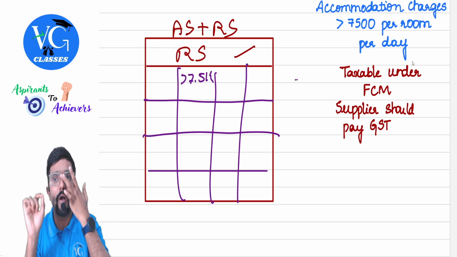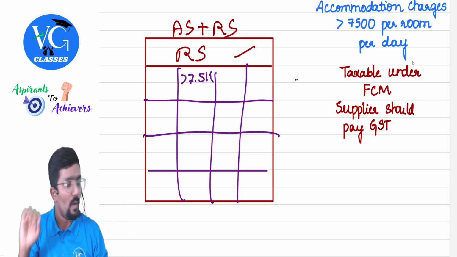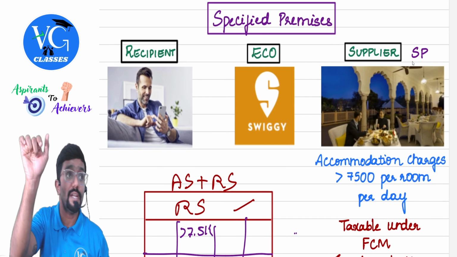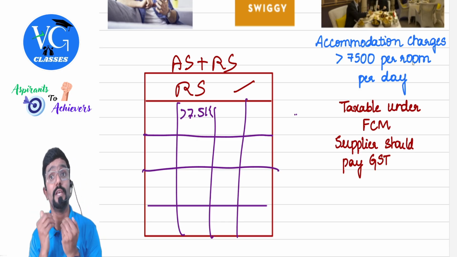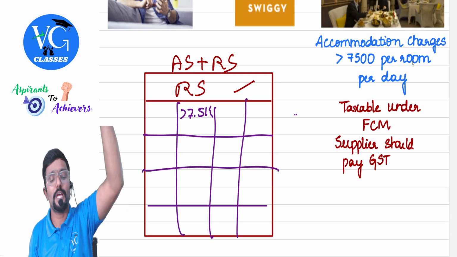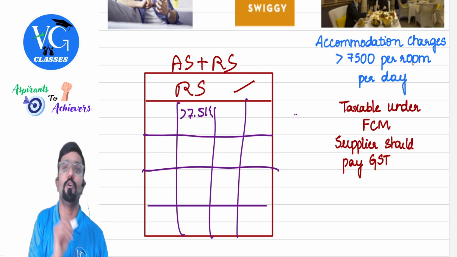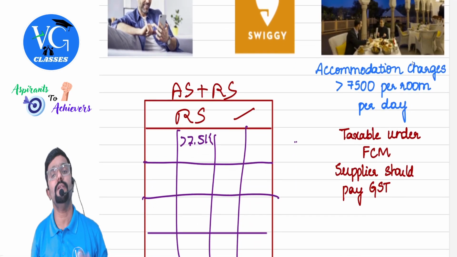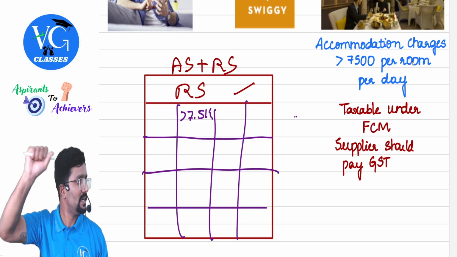Again, I am telling, I am not talking about dine-in. Dine-in means you will go there and have food. We are not talking about it. What are we talking about? You are booking the food through Swiggy, in the restaurant owned by this guy. Clear? See, some restaurants don't even provide Swiggy or Zomato entry. They will say, no, we are enough, we will only sell it ourselves. But assuming they are open for Swiggy and Zomato orders, in that case, if you book food in this restaurant through Swiggy or Zomato, then who should pay tax, people? Supplier. The supplier has to pay GST. Hope you understood. Clear? Yes.